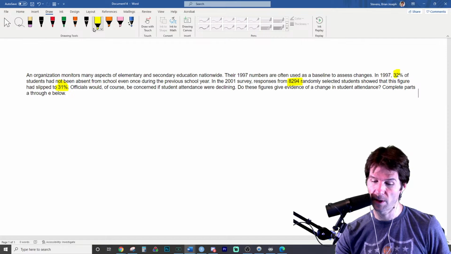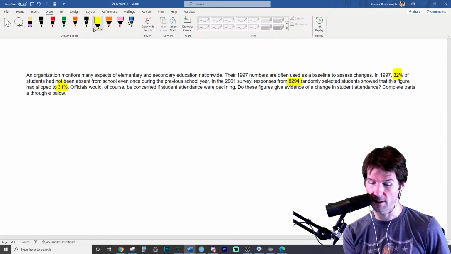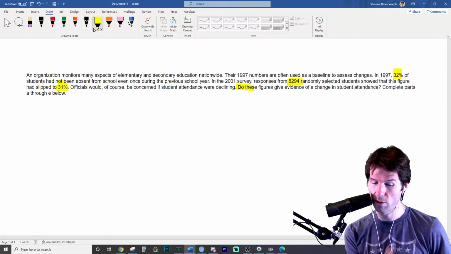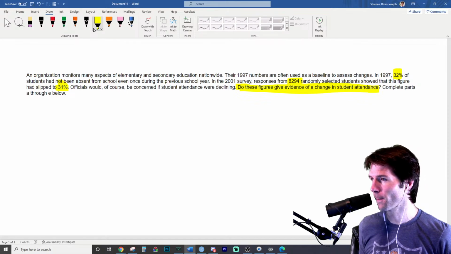Previously in years, it had been 32%. And we want to see if there is any change to this. Do these figures give evidence of a change? So please tell me any of the notation right here. I think we have all the notation marks. Start me off with some notation.